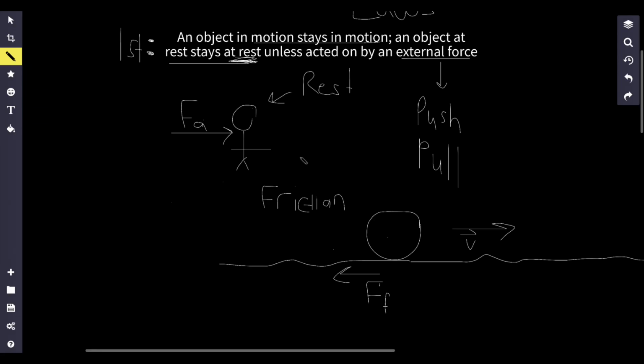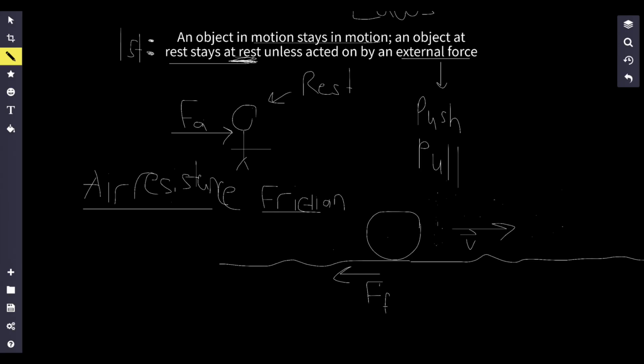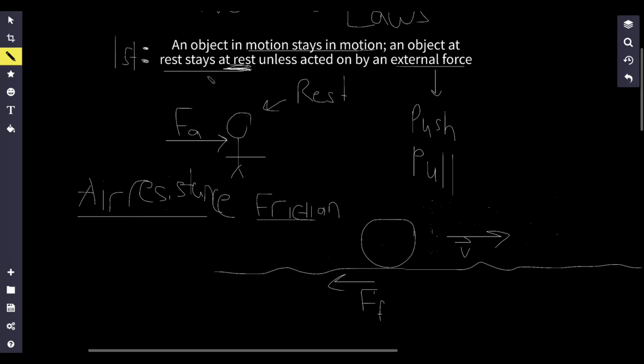Another factor that you have to take into account is something called air resistance. It's exactly what it sounds like. The air is sort of blocking this ball. Think about all those particles in the air that are basically just blocking the ball from going forward. So these are two factors that you have to take into account in real world scenarios. When you're dealing with objects rolling in real world scenarios, chances are that if you roll an object, it's probably not going to stay in motion for long.